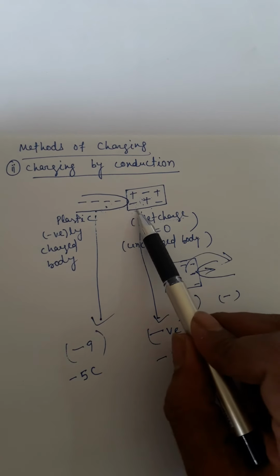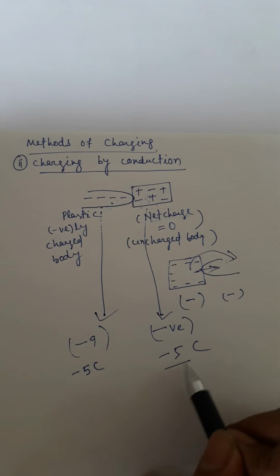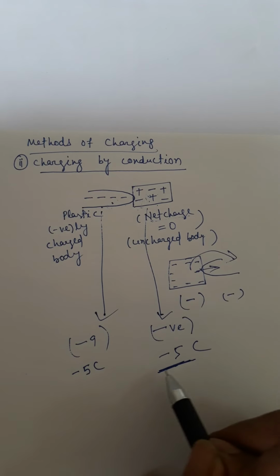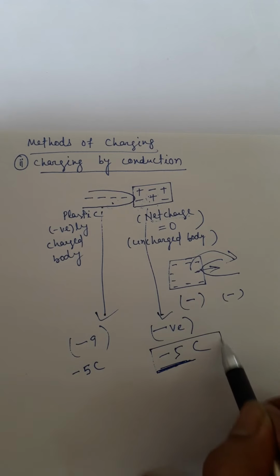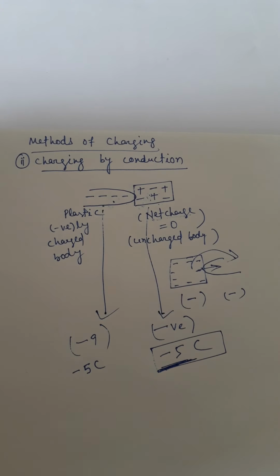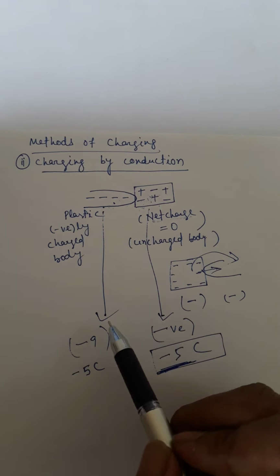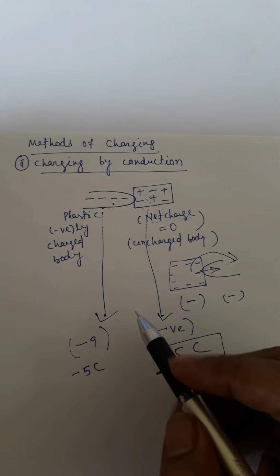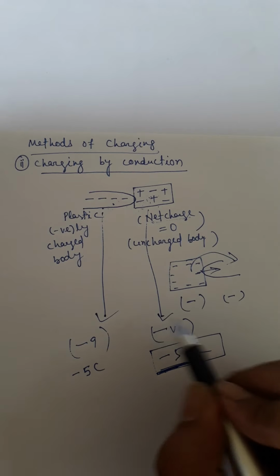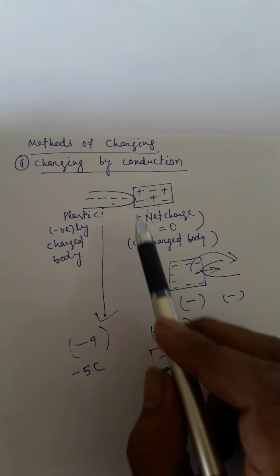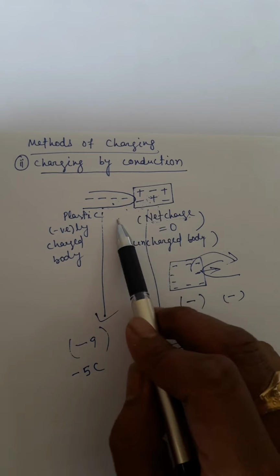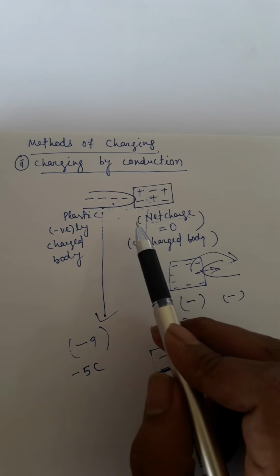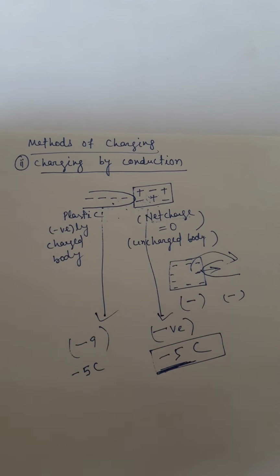Now, this uncharged body has an excess of 5 electrons and becomes a negatively charged body. But the limitation is that by conduction method we cannot transfer full charges to this uncharged body. Here in this example, we cannot transfer 10 electrons. Only 5 electrons are transferred.